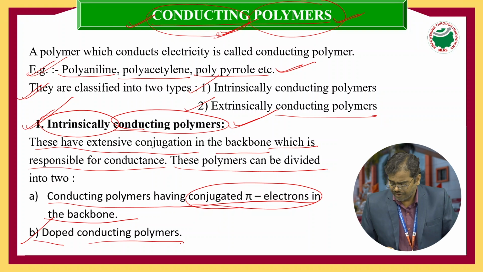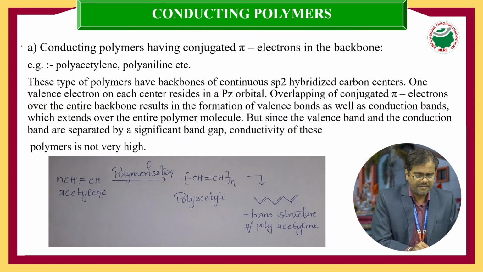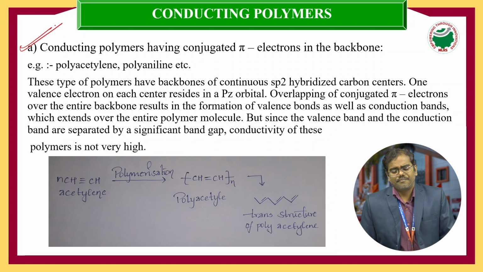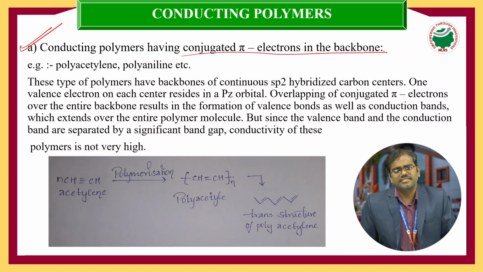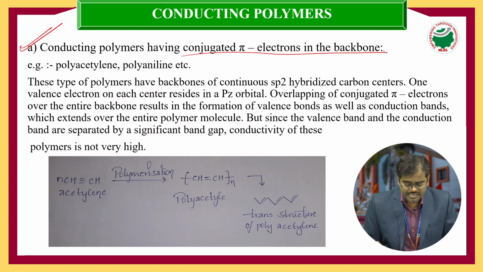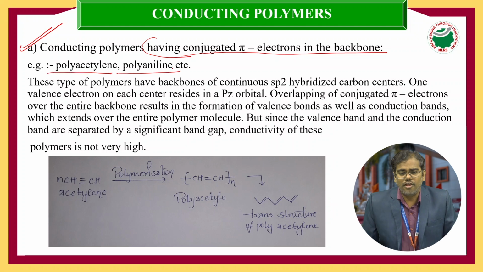Let's see them one by one. The first is conducting polymers having conjugated pi electrons in the backbone structure. The best examples are polyacetylene, polyaniline, polypyrrole, and polythiophene.